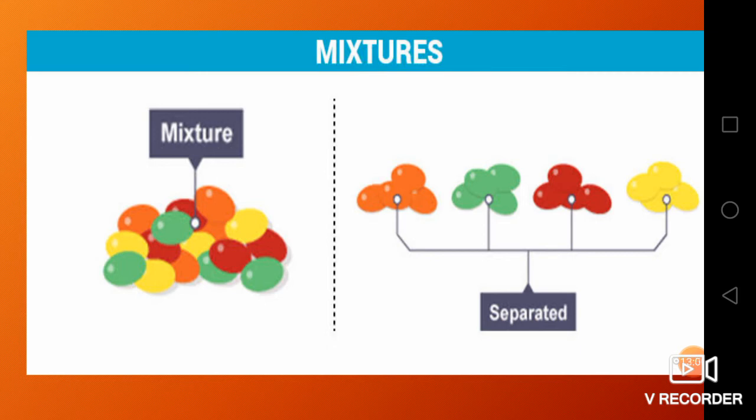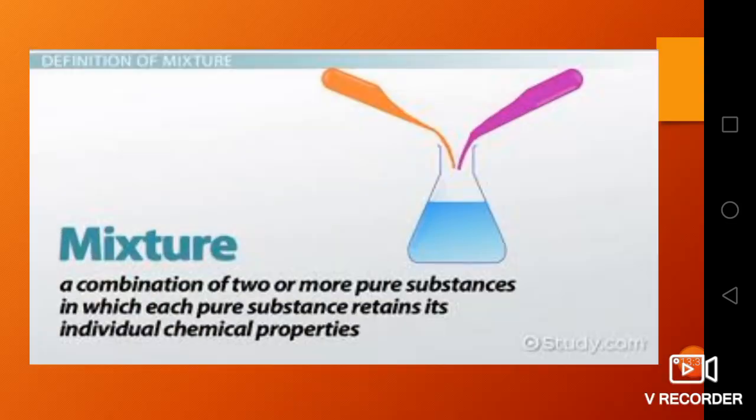So here in this picture you can see there are a lot of bubbles which are mixed together, and you can see in the next part of this picture they are separated according to their color. So orange color balls are separated, green color are separated from this mixture. Similarly, red and yellow color are also separated from this mixture. So by this we can understand that a mixture is a substance that can be separated into two or more pure substances by physical means.